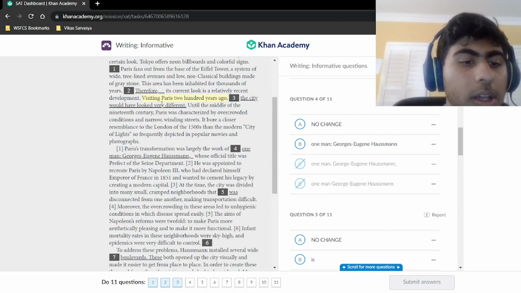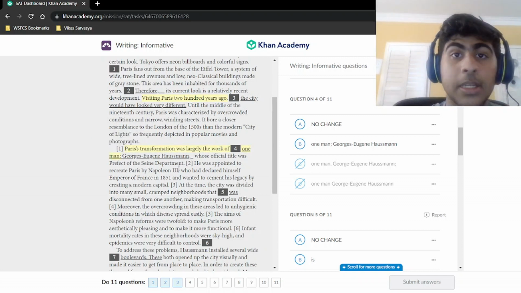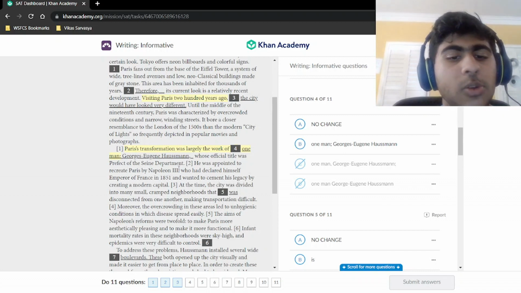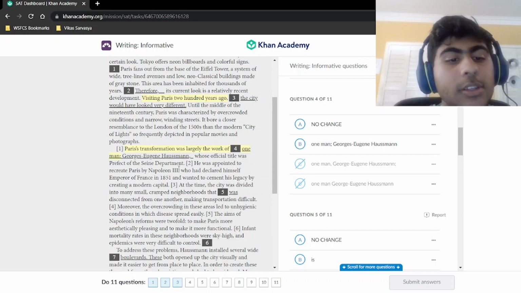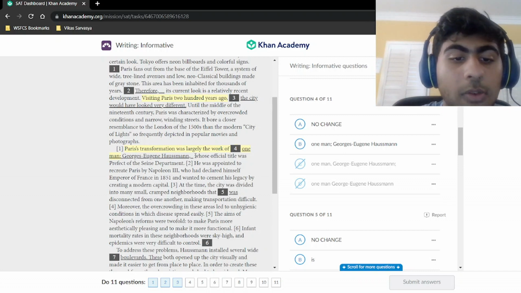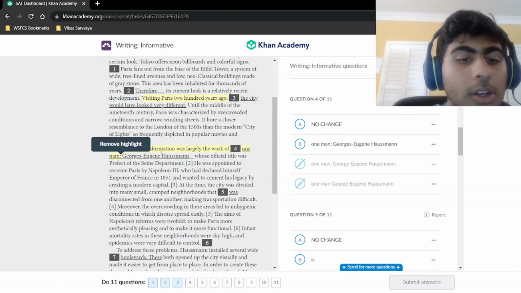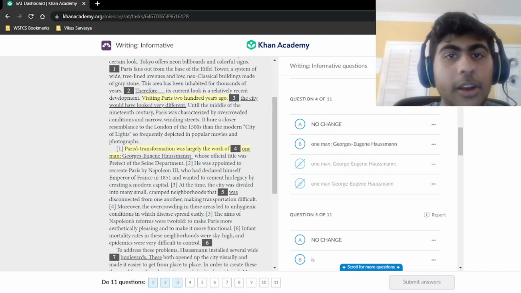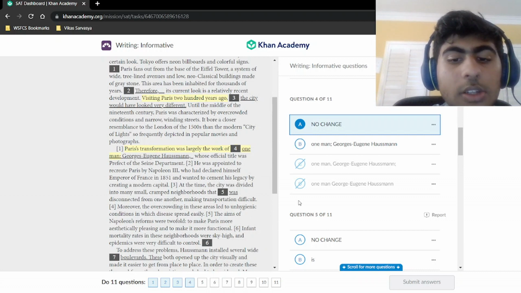Now imagine if you were to take this part and make it its own sentence, and you just had Georges Eugene Haussmann, whose official title was prefect of the sign department. That is not an independent clause, so we can't put that on its own. Georges Eugene Haussmann is the introductory clause before this description, whose official title was prefect of the sign department. So this is an introductory clause, so we set it off using a comma. We have to have that comma, and our answer is choice A.